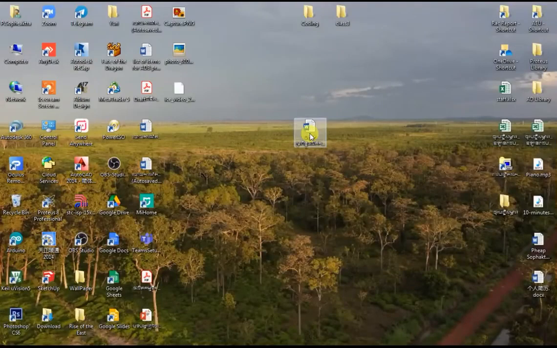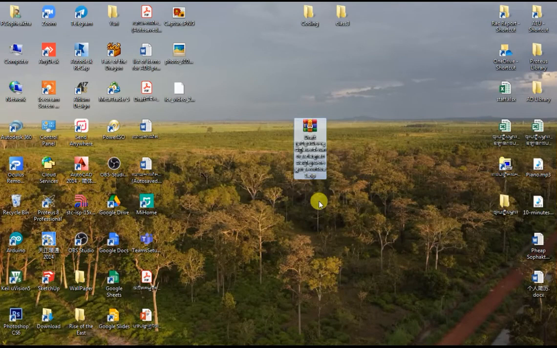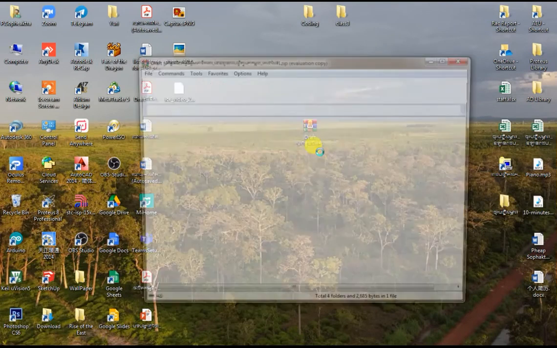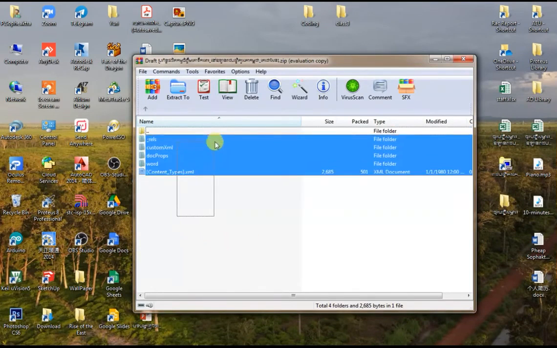Now all we have to do is rename it, delete the docx extension at the end and change it into zip, and then press enter, and it asks whether you want to change it. Just click on yes. So now you have changed it. You're going to open it, and then you will see a lot of folders within.